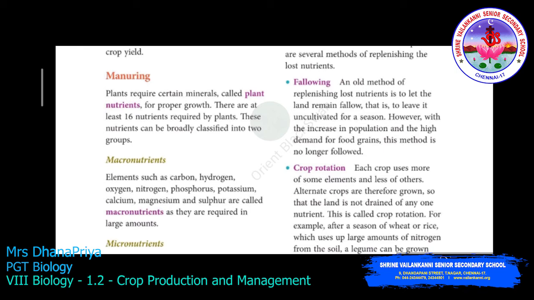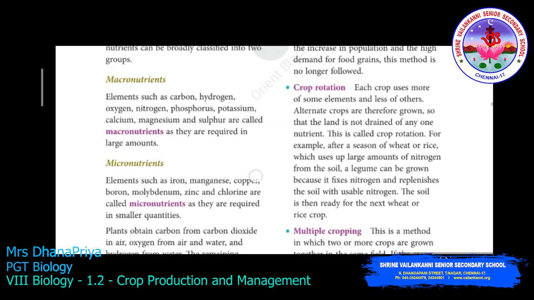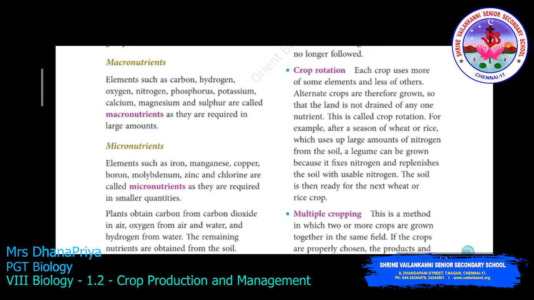Here you can see the plant requires certain minerals called plant nutrients for proper growth. There are at least 16 nutrients required by a plant to develop its growth. Based on the nutrient, we are dividing these into two categories: one is macronutrient and the other is micronutrient. Macro is a term that refers to what?